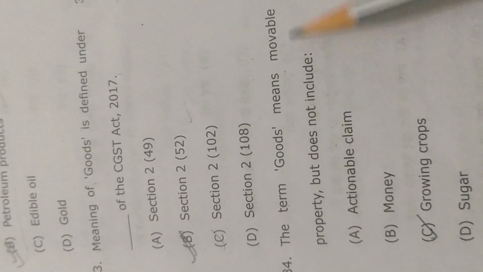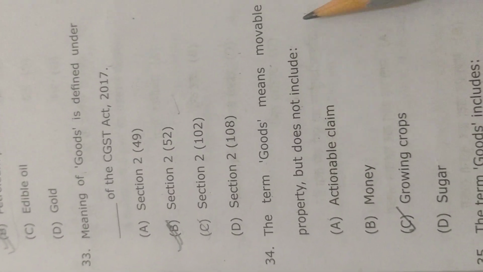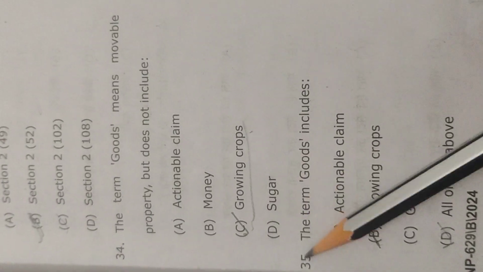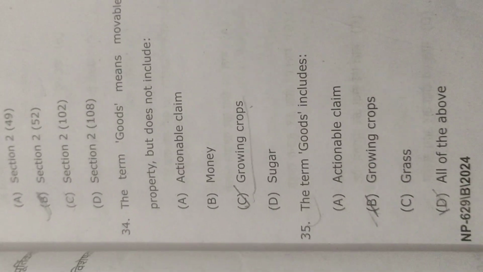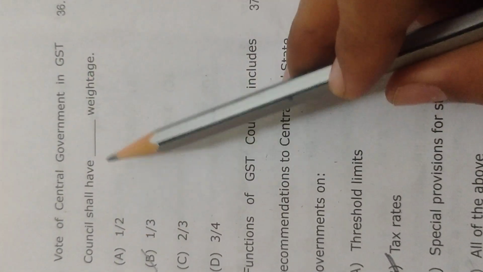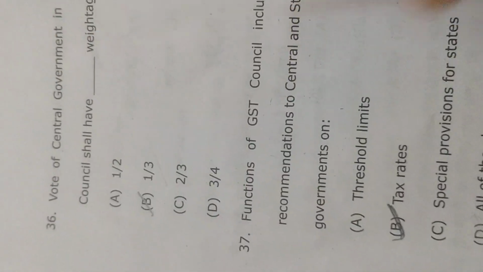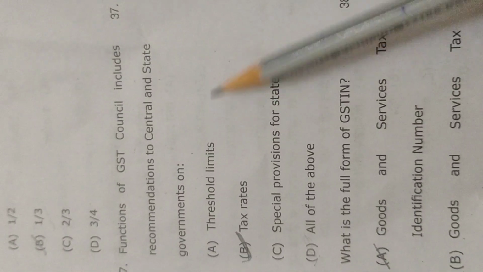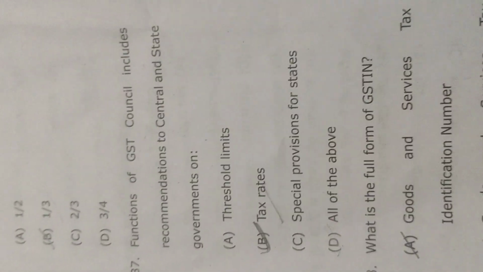The term goods means movable property but does not include growing crops, because they cannot move. The term goods includes growing crops, because from there we generate money. That's why. Vote of central government in GST Council shall have 1/3 weightage. Function of GST Council includes recommendation to central and state government on tax rate.